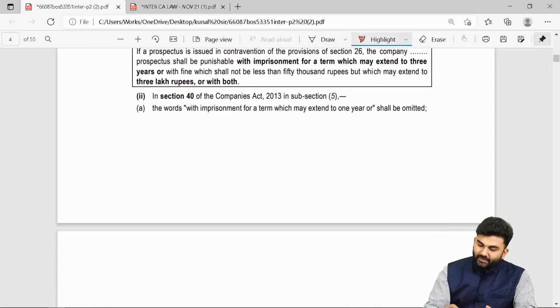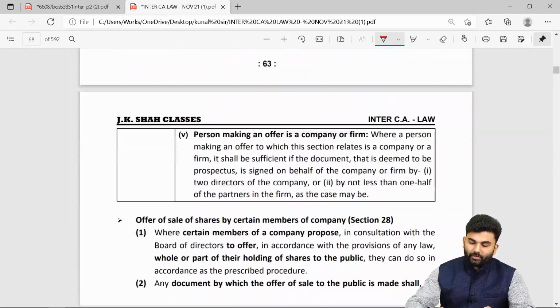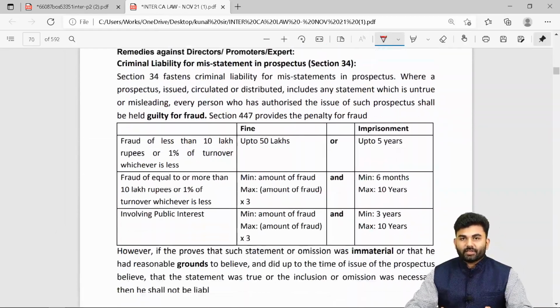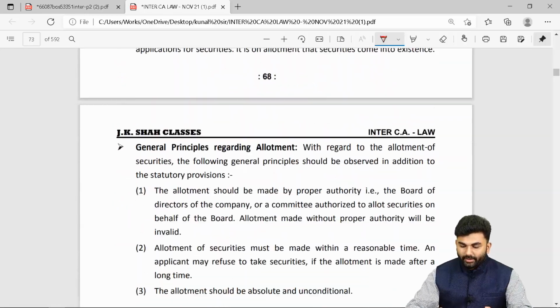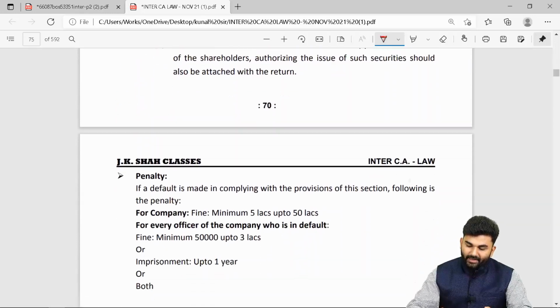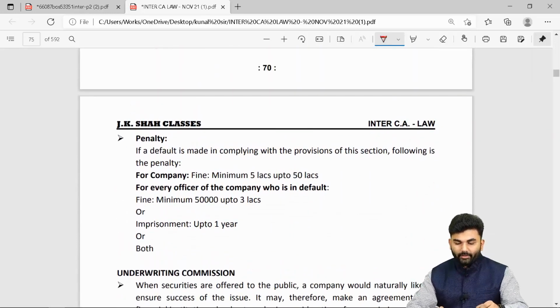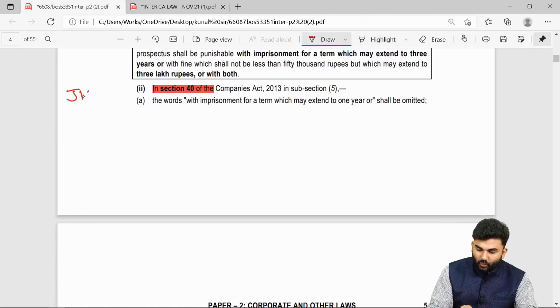The next changes we need to make are upon section 40. Section 40 is towards the allotment of securities, which you will find in your JKSS textbook page number 71.